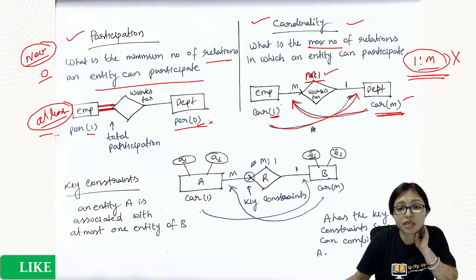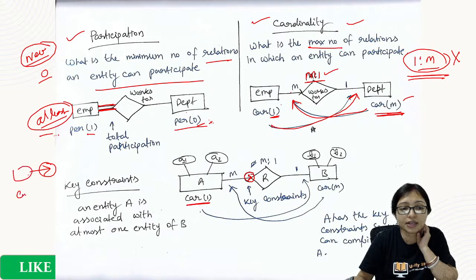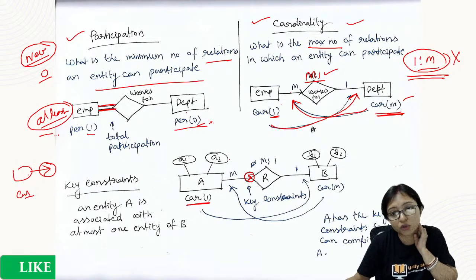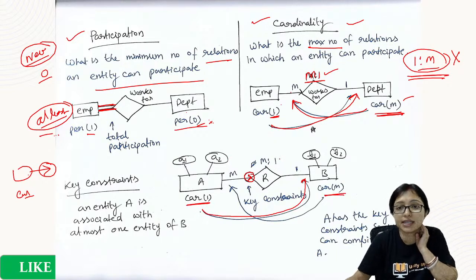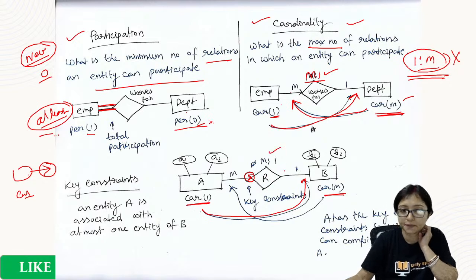And when it is given like a key constraint, this arrow tells you the cardinality here will be 1. With this arrow you have to understand that here the cardinality is 1. The other side I don't know. So as this is cardinality 1 and here it is given m, it is also m:1.